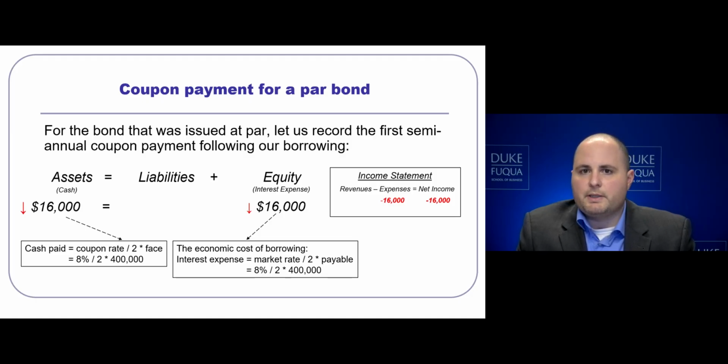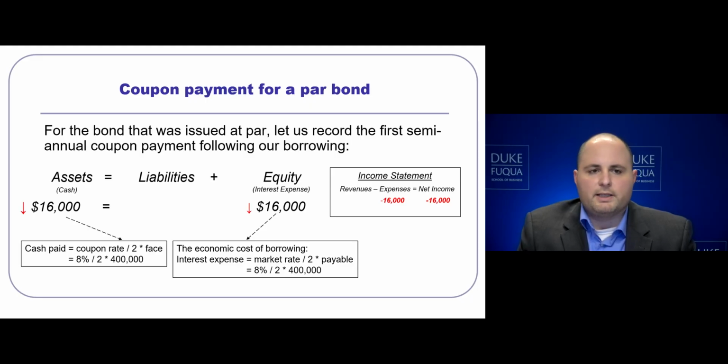For the interest expense on the right-hand side of the equation, notice that the economic cost of borrowing is going to be the market rate divided by 2 times the payable. This is going to be 8% divided by 2 times 400,000, which will result in an interest expense of 16,000. On the asset side, we will calculate the cash paid slightly differently.